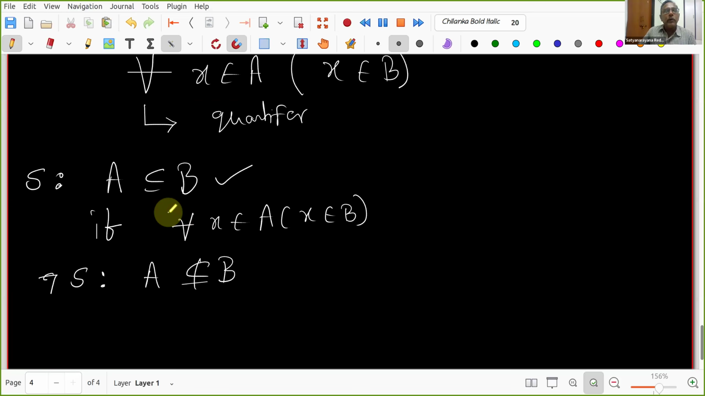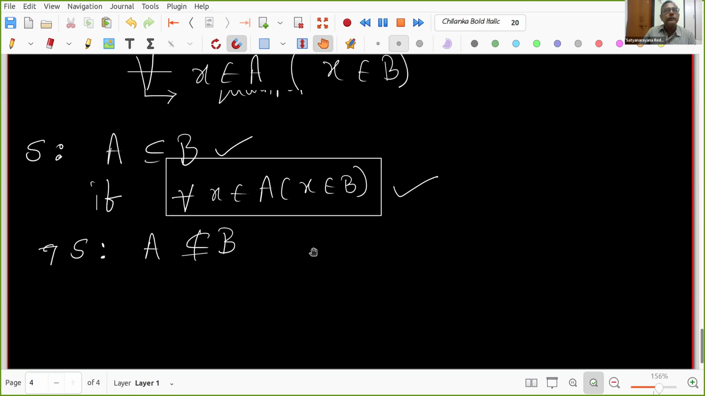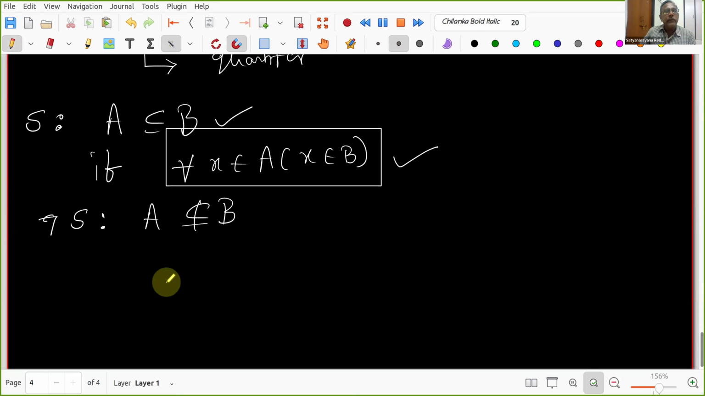Now look at this part. It is also a statement, right? So can you tell me the negation of this one? These two are the same, right? This is a definition now. So can you tell me whatever you think? Yeah, can you repeat? For all x belongs to A, x does not belong to B.